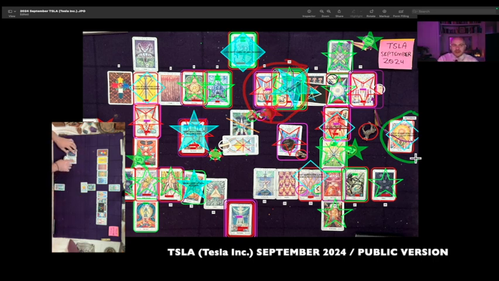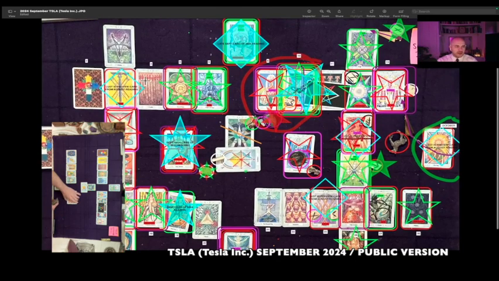As far as the timing of the highs and the lows, there's a few places where we are most likely to have highs and a few places where we're most likely to have lows. I'll give you those locations, and then in the members version I get into more detail and identify down to the day which one of those highs and lows I think is the highest of them and the lowest of them. But we have a high in a lot of the September readings.